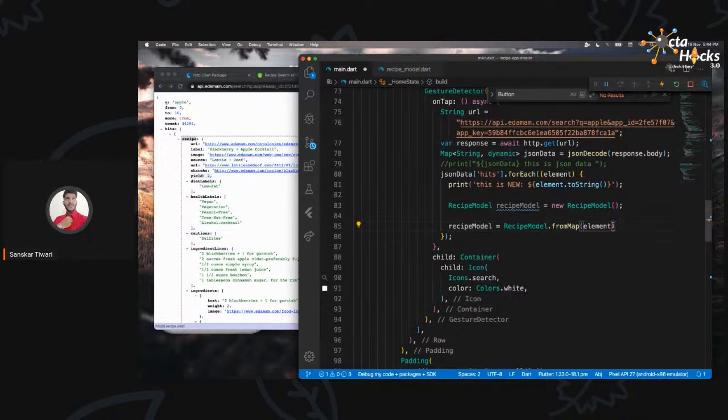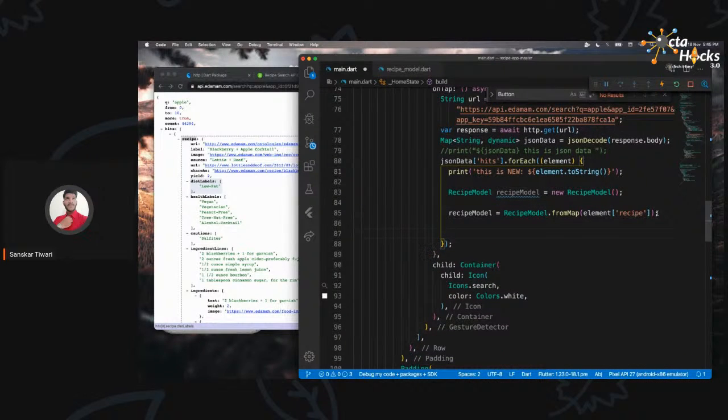So I'm going to go inside the recipe. How? We are going to say element, and then these brackets recipe, and that's how we get inside the recipe, get all these values, and save them to the recipe model. I guess I'm not using that. Let me just save that.